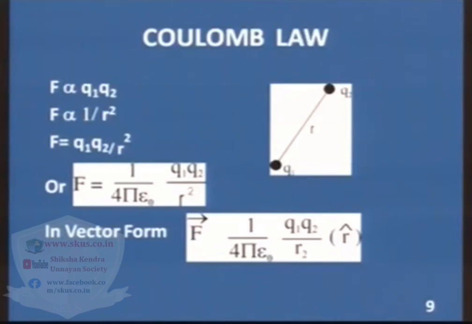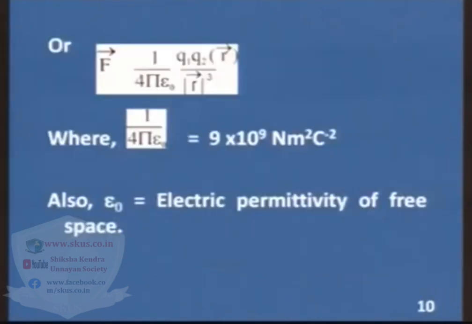If you want to write it in vector form, you can write the unit vector r cap along the direction of r, and then you can write vector r divided by its magnitude. So, the force becomes 1 upon 4 pi epsilon naught q1 q2 vector r divided by modulus of r cubed, where 1 upon 4 pi epsilon naught has a mathematical value of 9 into 10 raised to the power 9 Newton meter square per Coulomb square, and epsilon naught is the electric permittivity of free space.